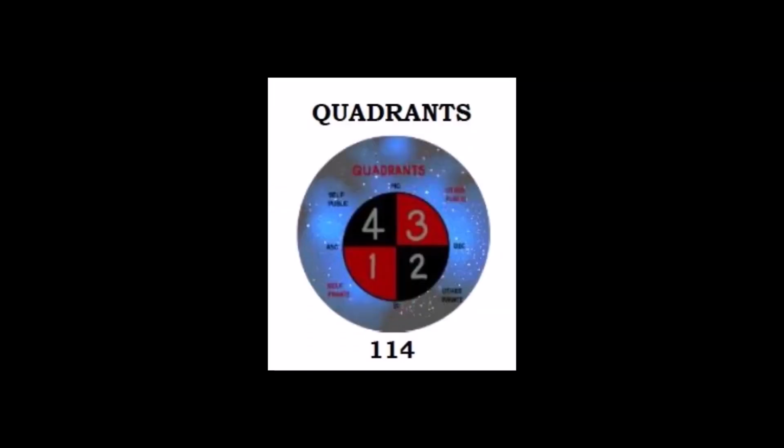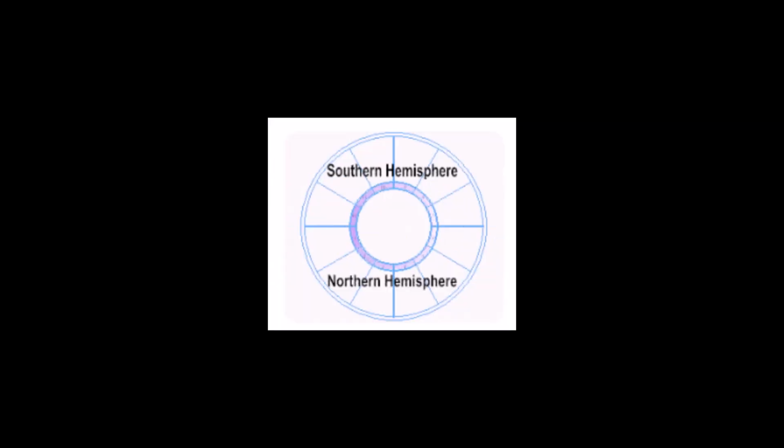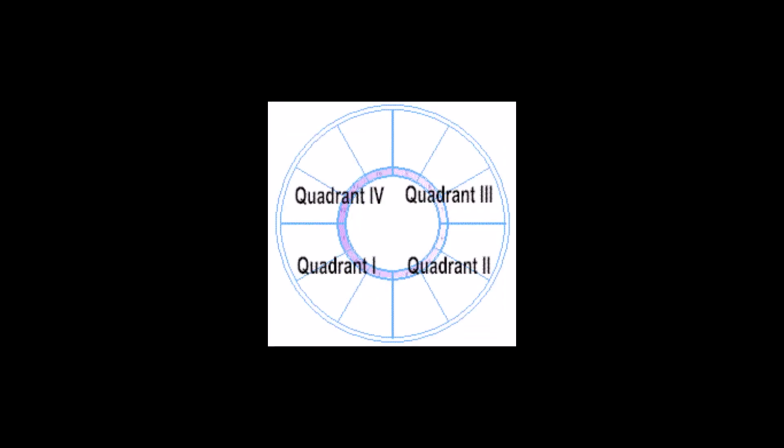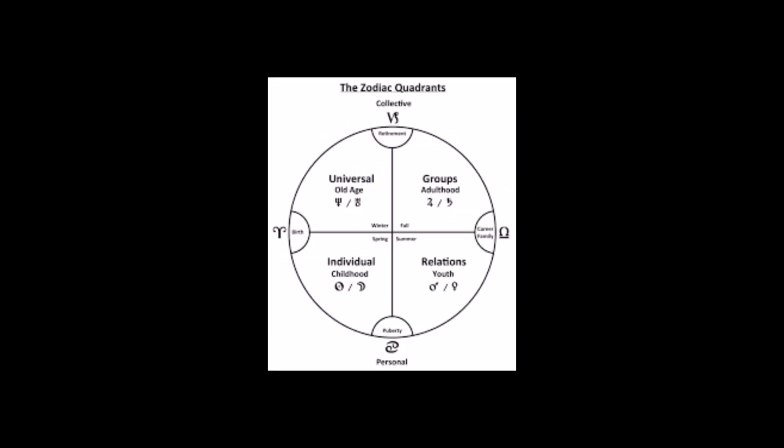But here's some quick facts about quadrants in astrology. A natal chart wheel is divided into 4 quadrants. The quadrants are further broken down into 3 sections. These 3 sections in order are angular, cadent, and succedent. Each of these sections is made of 4 houses. There are 12 houses in the natal chart wheel.